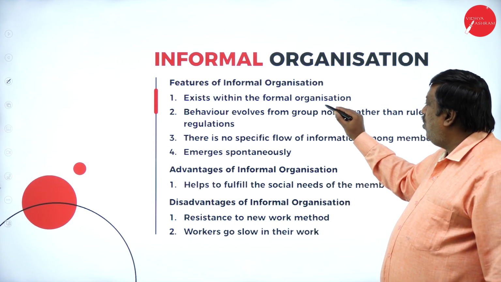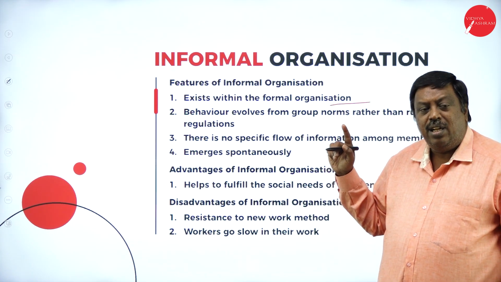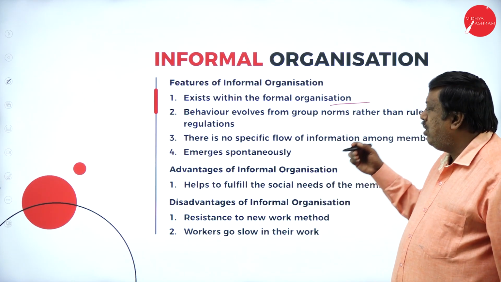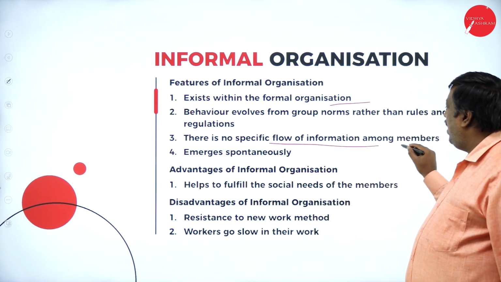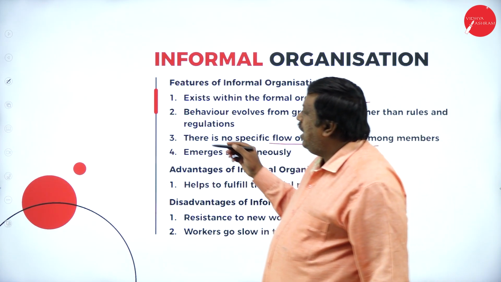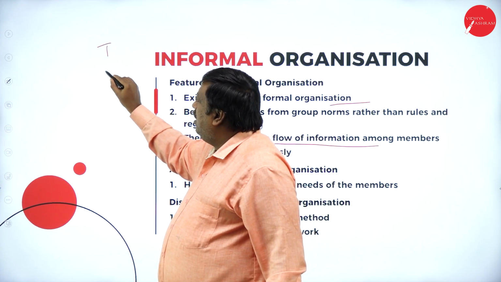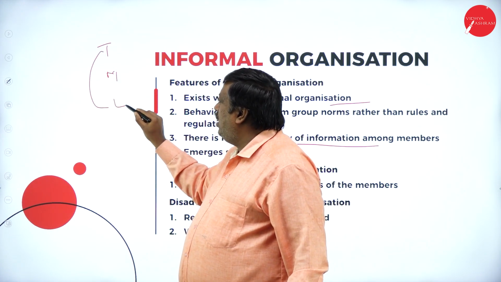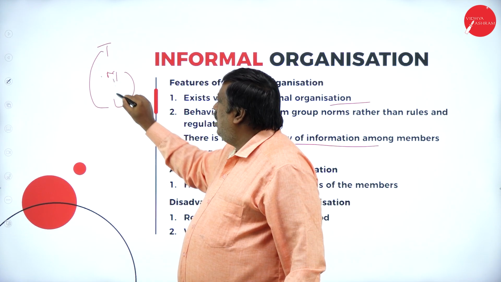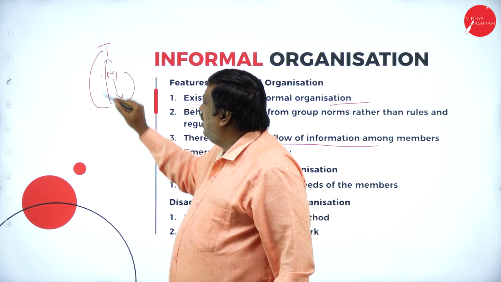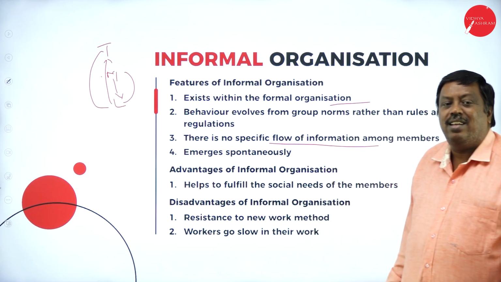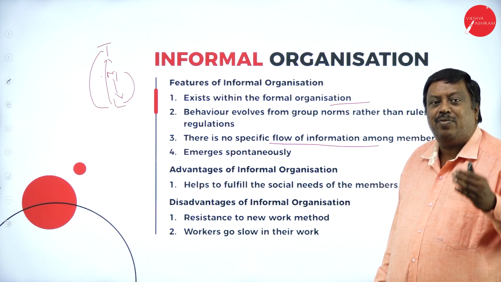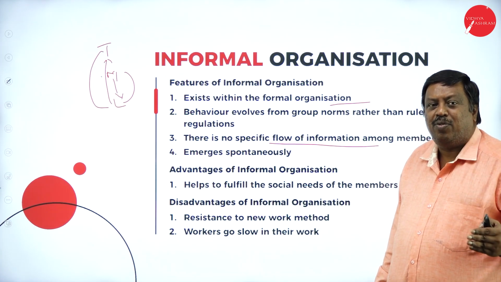Features: it exists within the formal organization. Wherever we have a formal organization, it will also have an informal organization concept. There is no specific flow of information among the members. The communication in the formal comes from the top, middle and lower. In the informal, it may go from top to lower, lower to middle, middle to lower, again lower to top. The communication may pass in any way. There is no properly designed structure for moving the communication in a straightforward or otherwise.